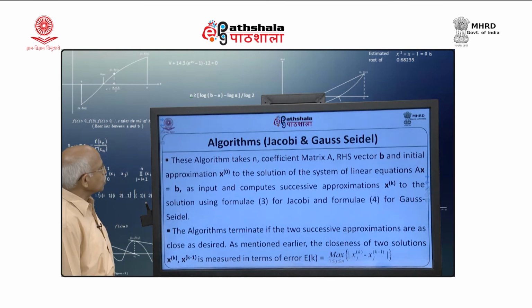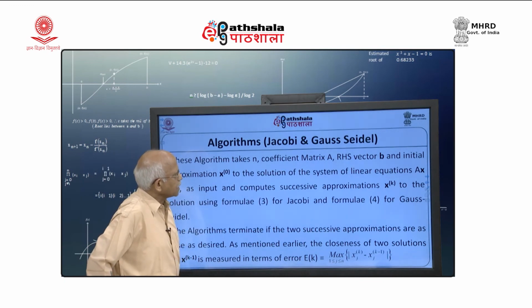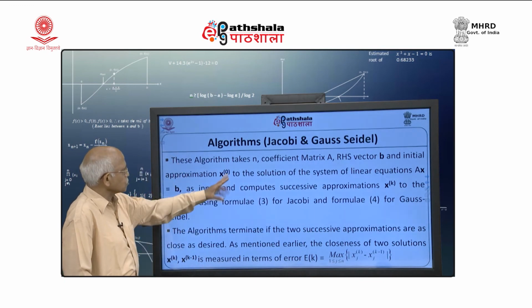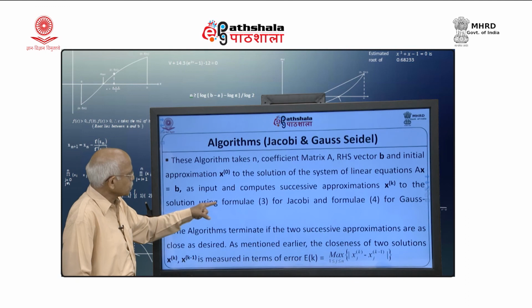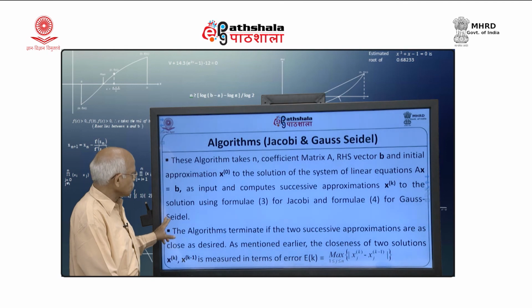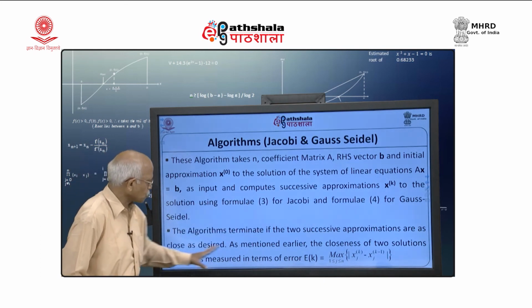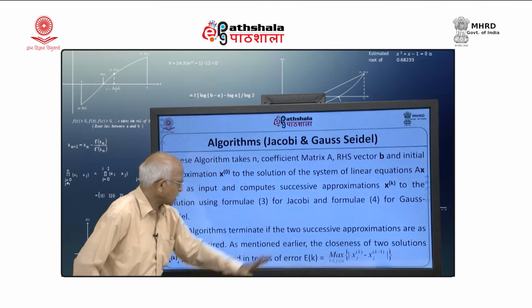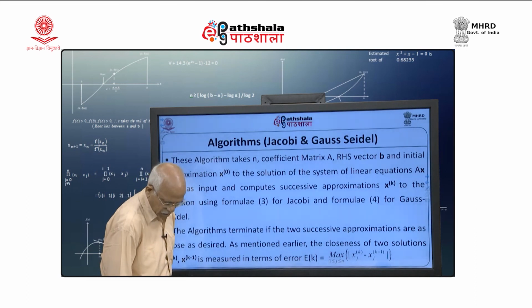Anyway, the algorithm for Jacobi and Gauss-Seidel. So, now we are writing computer algorithms, and that will be fairly easy. This algorithm takes the coefficient matrix A, the right hand side vector B bar and the initial approximation x bar 0 to the solution of the system of linear equations as input, and computes successive approximations x bar k to the solution using formula 3 for Jacobi and formula 4 for the Gauss-Seidel method. The algorithms terminate if the two successive approximations, that is this maximum error, is sufficiently small, measured in terms of this.